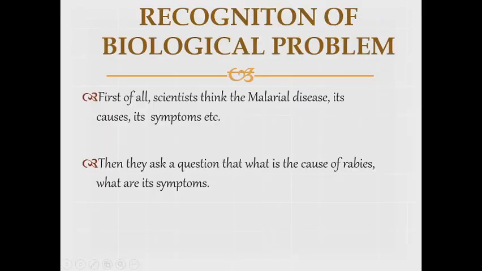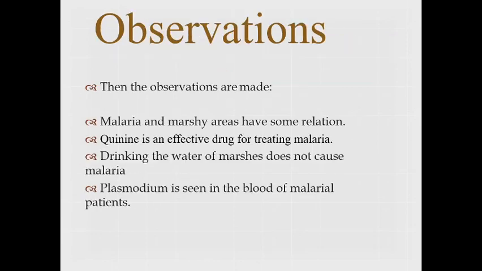So we are going to take some examples. We take two examples: either the malarial disease, where we see its symptoms and causes, or rabies. But here we are going to talk about the malarial disease. Rabies and malaria were considered the most discussed diseases at that time. About the observations of the malarial disease, we see that malaria and marshy areas have some relation. The people who are living near the marshy areas suffer more from malaria, while the rest of the people don't have such malarial symptoms as much.